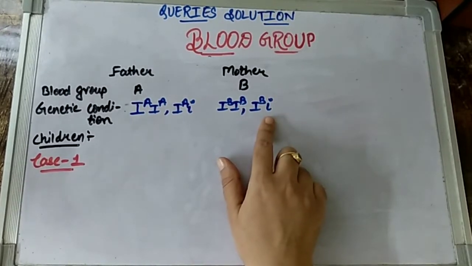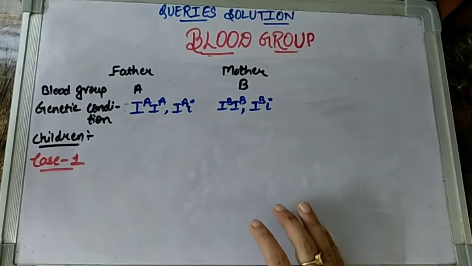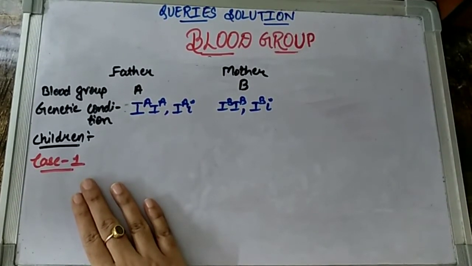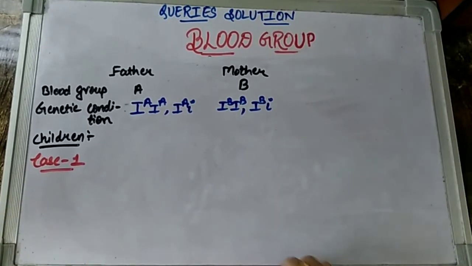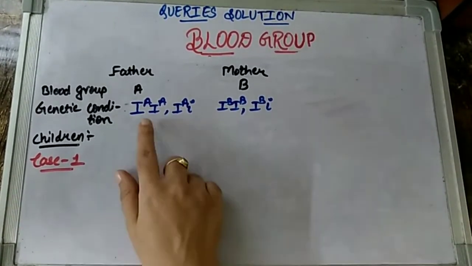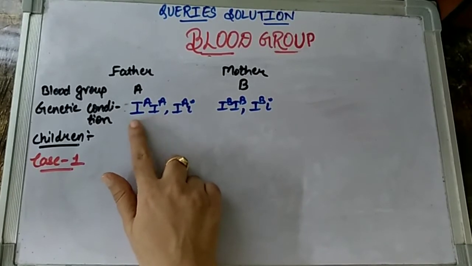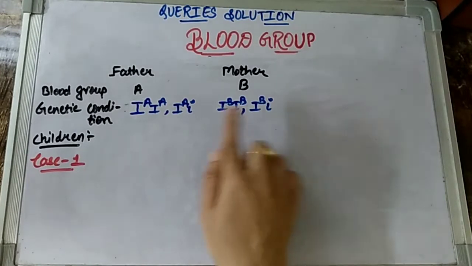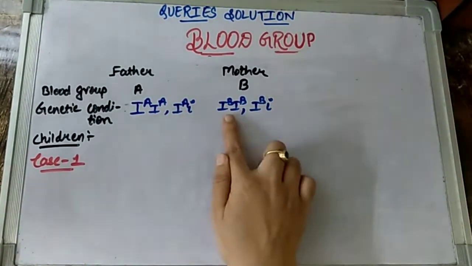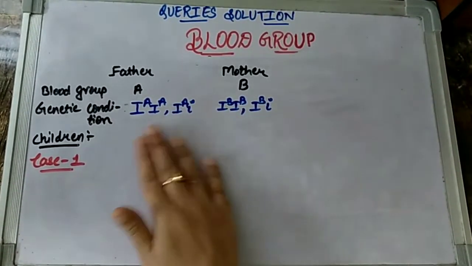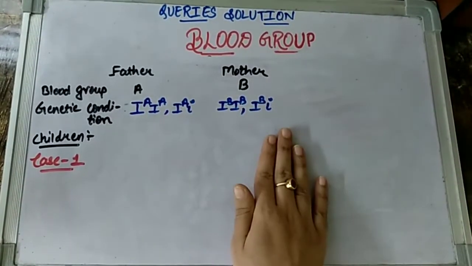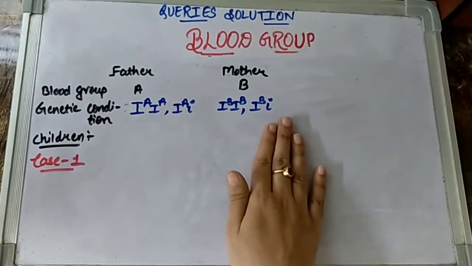So in such cases children, where we have to deduce the possibilities in terms of children, we have to solve such questions depending on cases. How many cases are we getting? What do I mean by saying cases? If this is the combination present in father, then it can fuse with either of the combinations of the mother, right? And if this is the other combination in father, it can fuse with either of the cases in mother. So based on the same, children, we are now going to solve every possible case study that can come out of all these four genotypes with respect to blood groups in the parents.